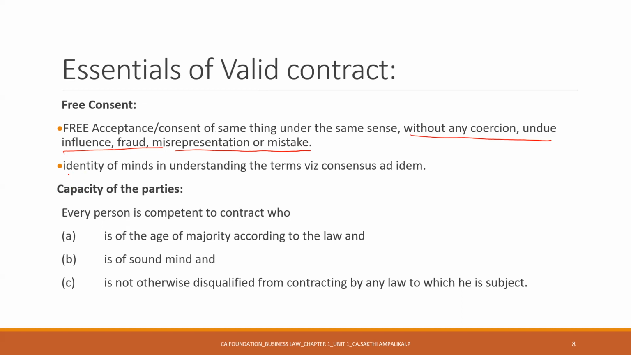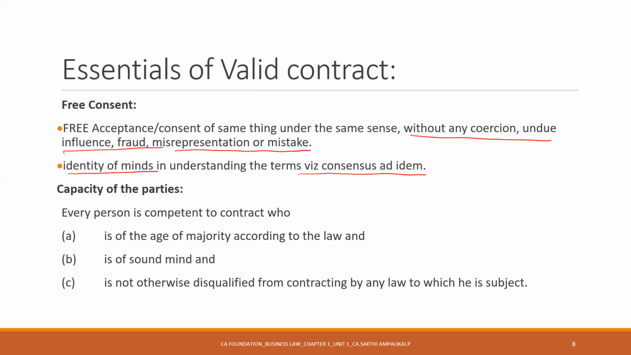Identity of minds. This is quite interesting. Let's assume you're entering into a contract with somebody. You think something in your mind and enter into a contract. That particular person is thinking about something else in their mind and again entering into a contract. This will obviously not hold good because you don't have consensus here. There is no identity of minds here. So when both persons are entering into the contract, they should be very clear about each other's responsibility with respect to that particular contract. Is that clear?